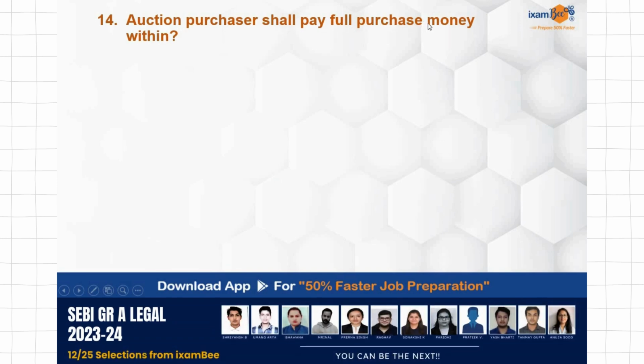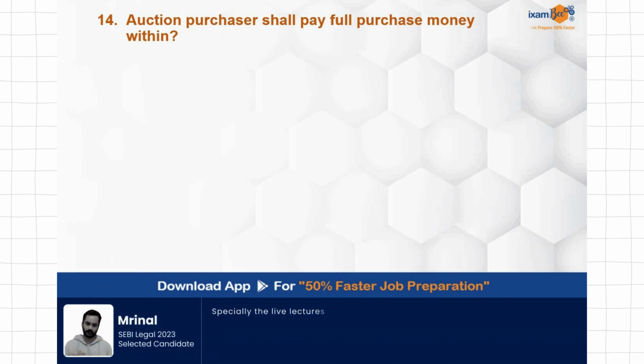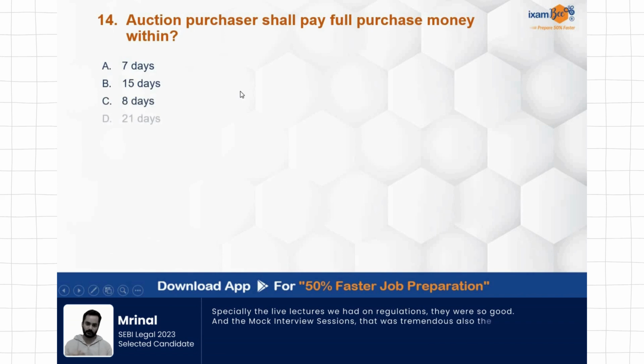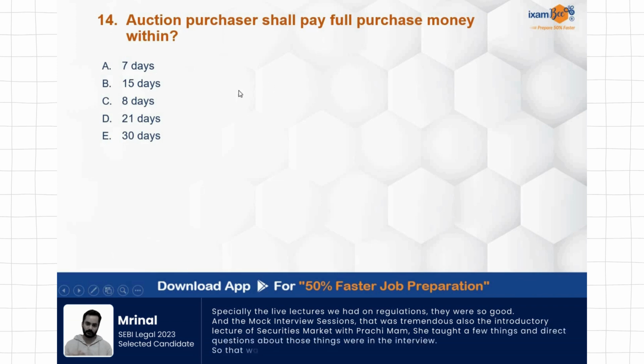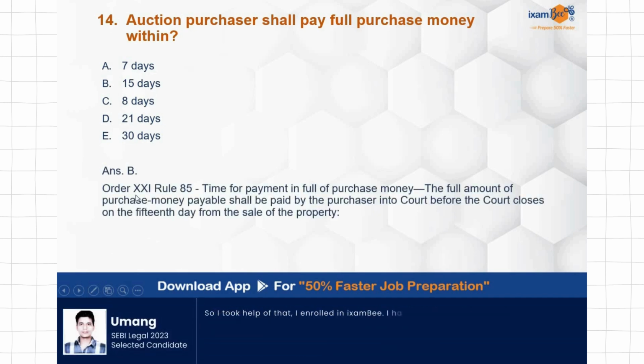Auction purchaser shall pay full purchase money within how many days? Now you all are preparing for such examinations where these areas become relevant for you. Auction purchaser and all these. Out of this, within how many days does the auction purchaser have to pay the full purchase money? What is the number of days? Correct answer is 15 days again. Order 21, Rule 85, time for payment in full of purchase money.